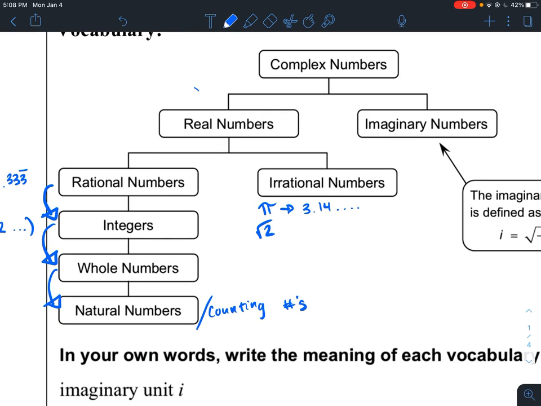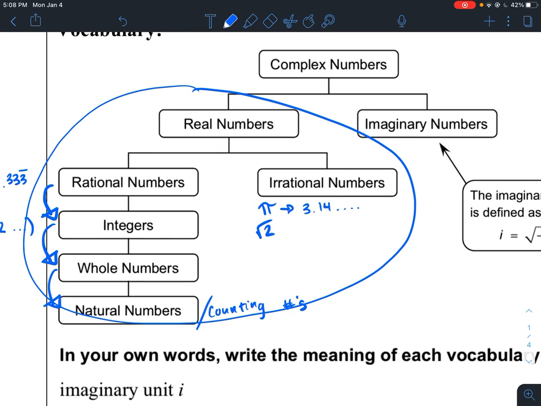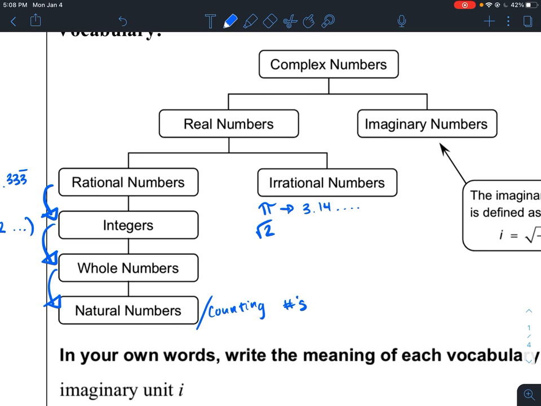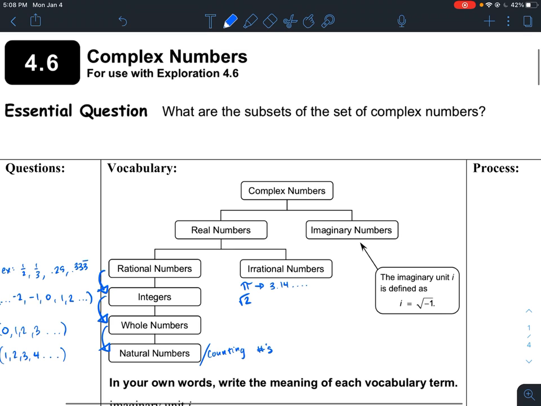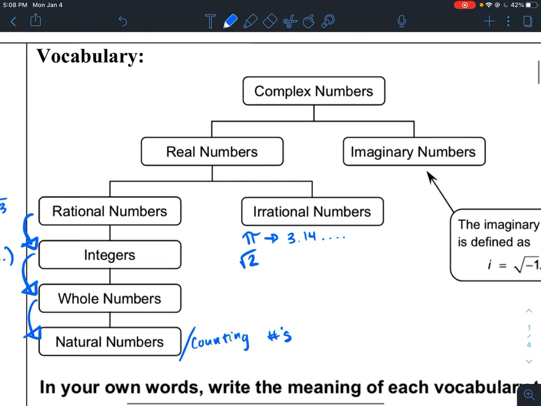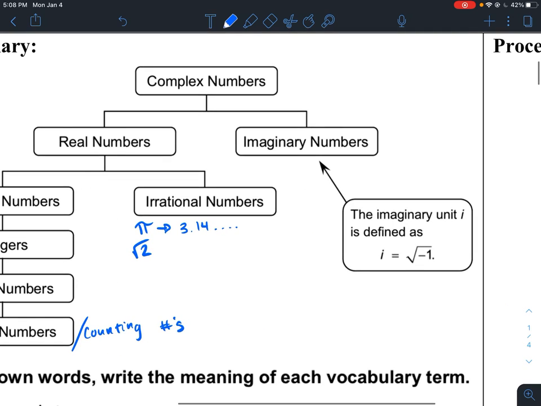So again, these are all real numbers, and this is the number system that you're familiar with. So far in chapter 4, we've been solving quadratics, and you might have noticed that anytime we've been solving quadratics, it always says real solutions, looking for the real solutions. However, today we're going to introduce a new number system, which is the imaginary numbers.